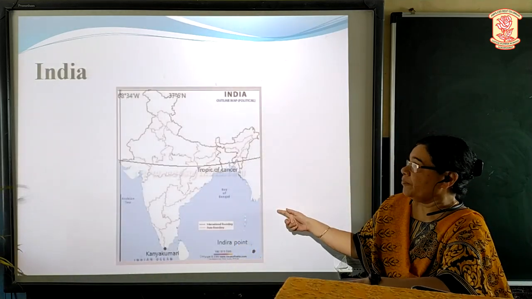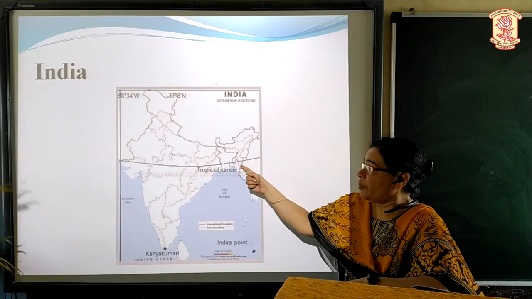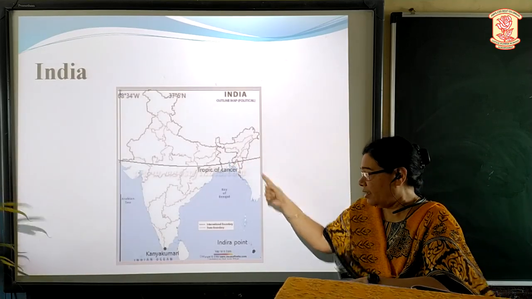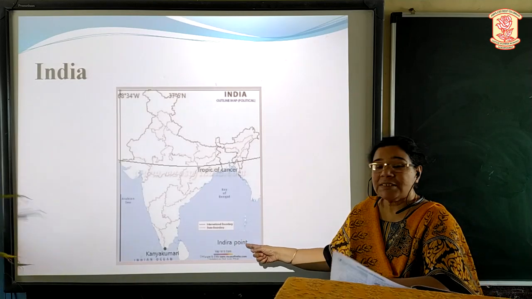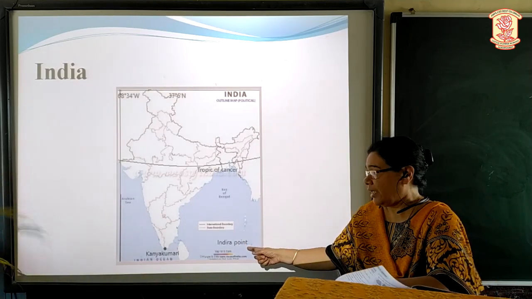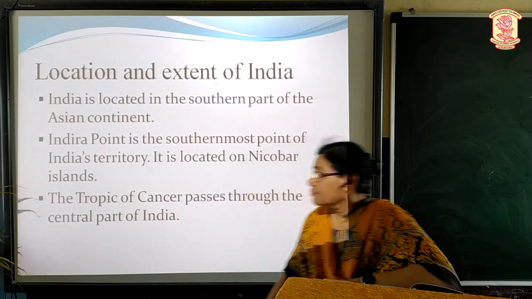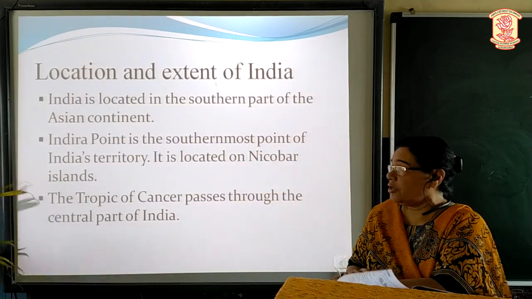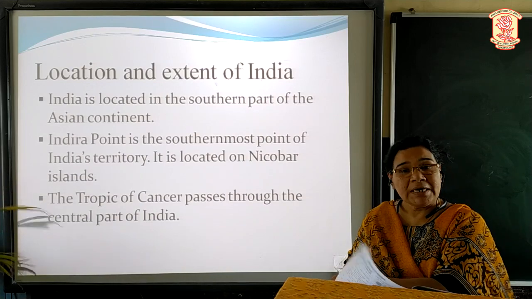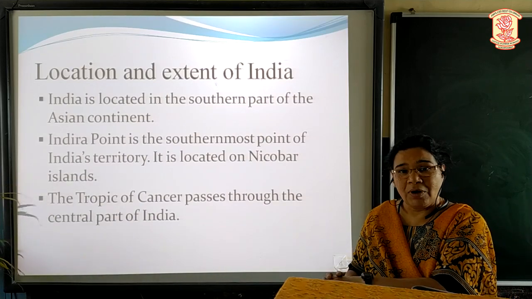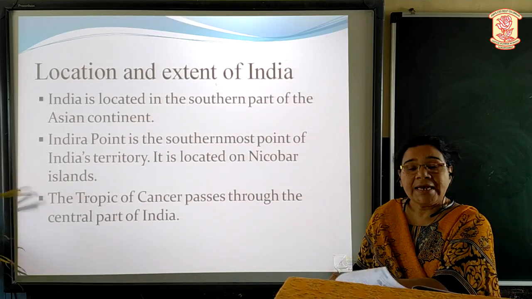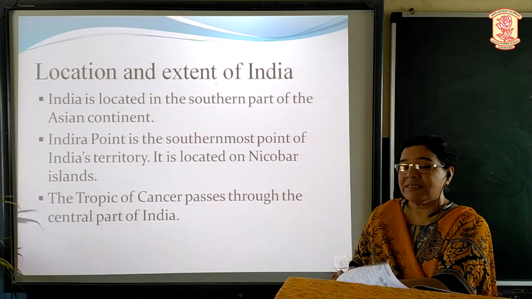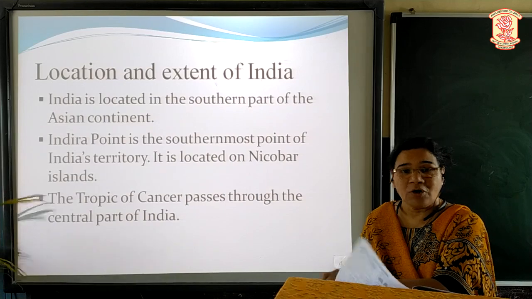This is India. Now this Tropic of Cancer passes through the center of India, and Indira Point is the southernmost tip of India. So India lies in the southern part of the Asian continent. Indira Point is the southernmost tip of the Indian territory. It lies on the Nicobar Island. Then the Tropic of Cancer passes through the central part of India.